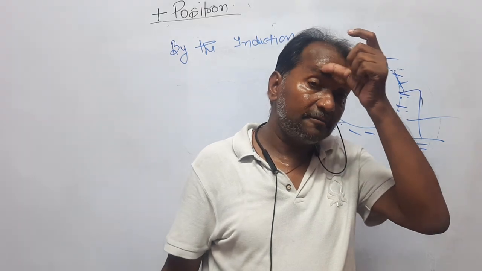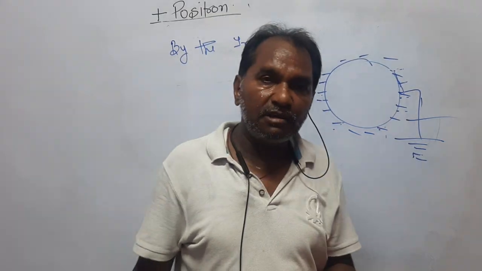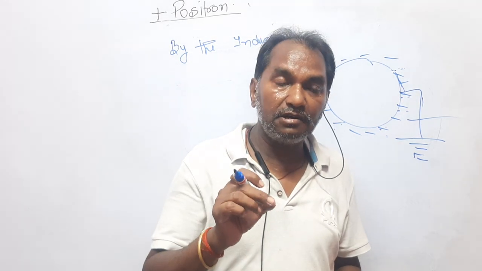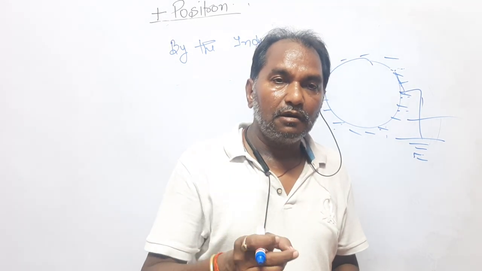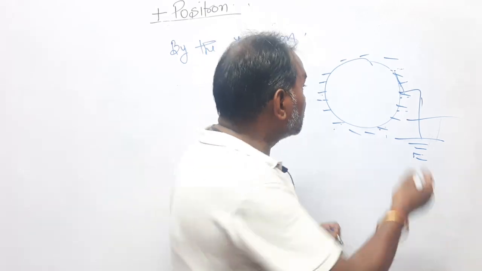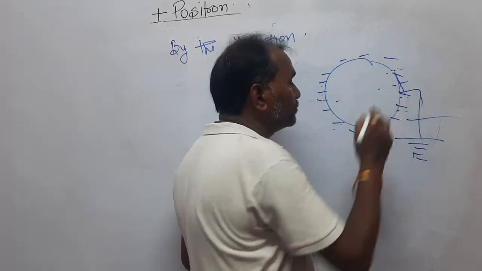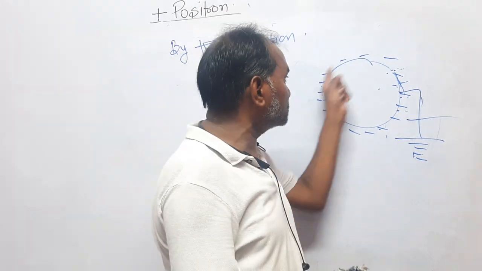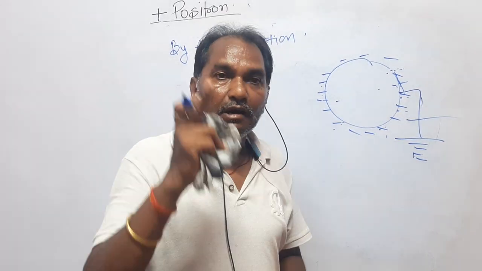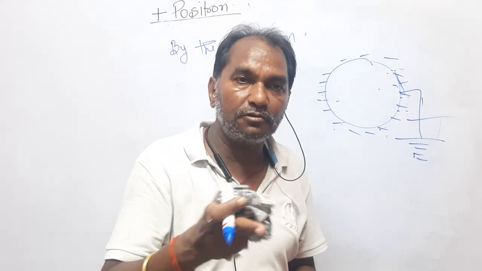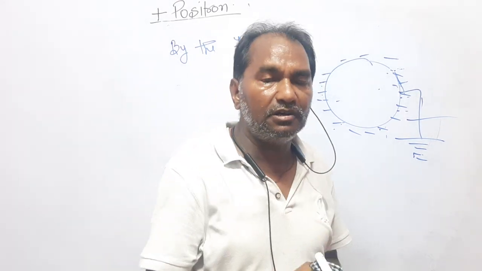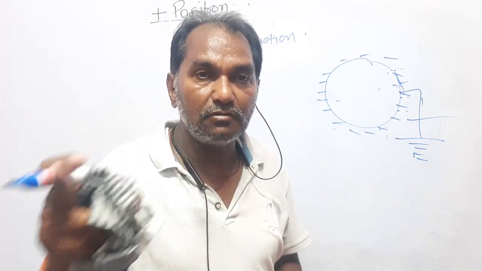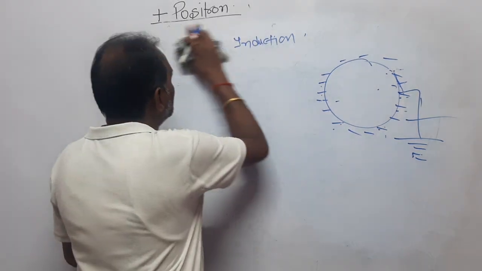So, dear students, I mean to say that this is the method by induction of how a body can be charged. It means in induction, the second body should be conducting, only then will charge appear and move. In this case, charge has to move from one place to another, only then can this body be charged. That is why, if you are using the induction method to charge a neutral body, then the neutral body should be conducting, made of copper, gold, silver, aluminum, etc. Now, dear students, move further.